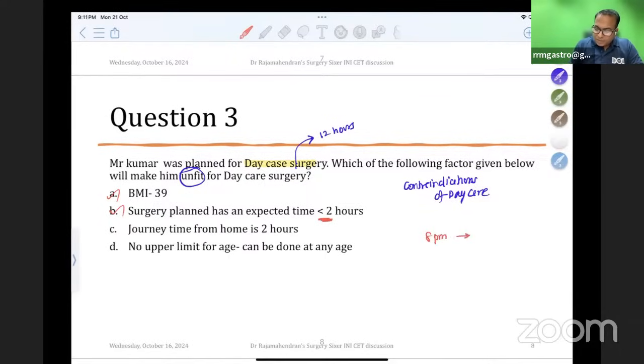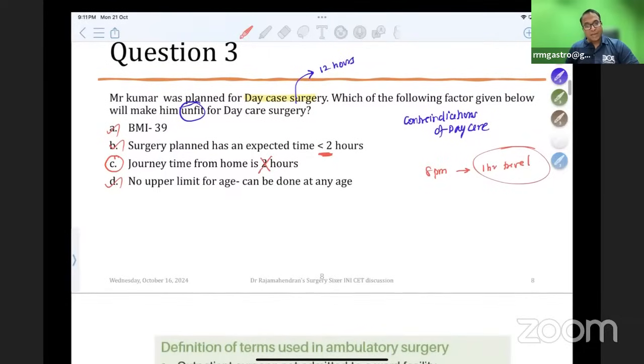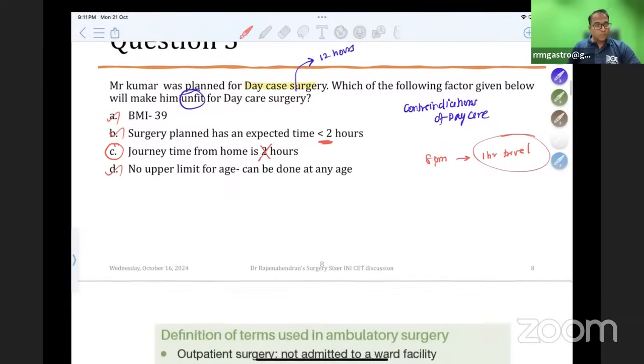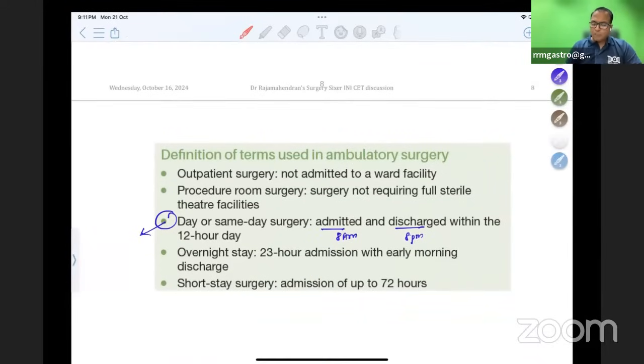No, he should be available within 1 hour travel from the hospital, from the place where he was operated. He should not come after 2 hours. A journey time from home of 2 hours is long. It is only 1 hour. No upper limit of age, it can be done at any age. Please don't forget there is no upper age limit. That is also true.